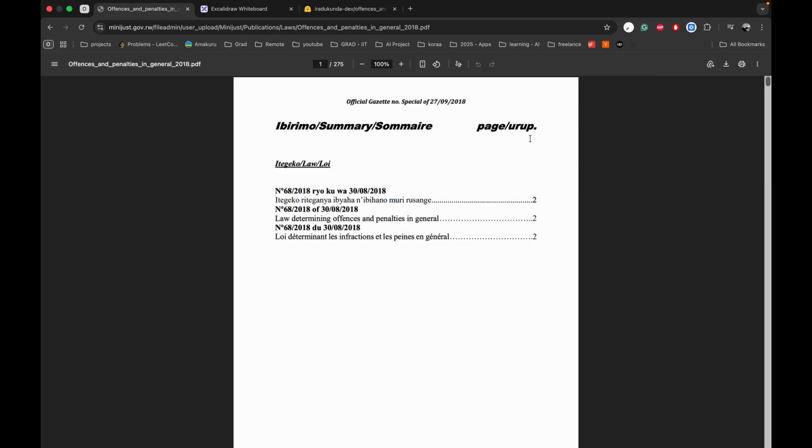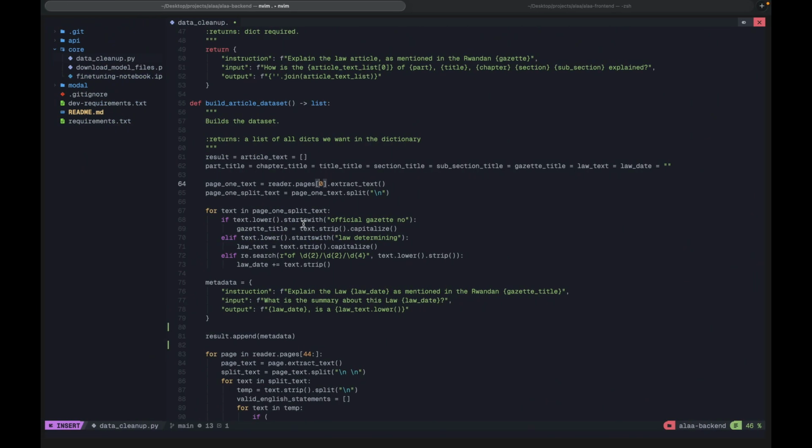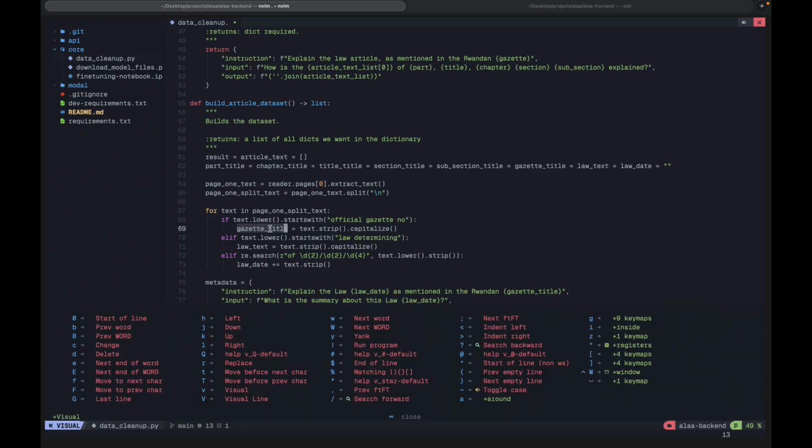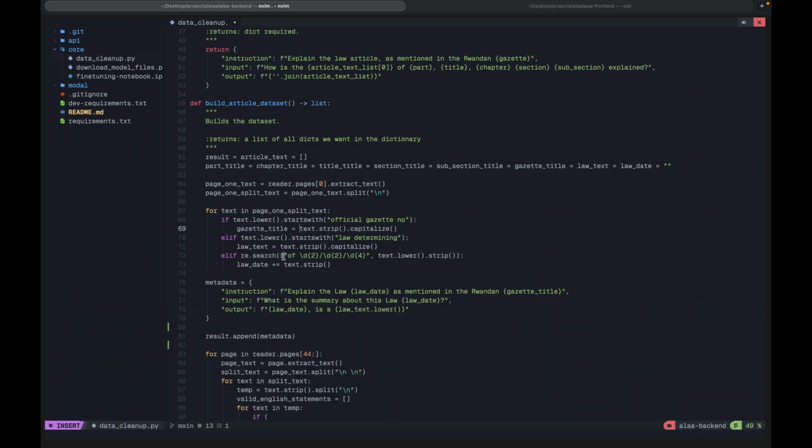Let me share this one. So we want to know what the gazette is, what the number is, and all of that, so we can build our first metadata. So for the first page we just split it, then we look at the information. First of all, we look for the text official gazette, and then we set the title. After that, we look for the text that starts with law determining.